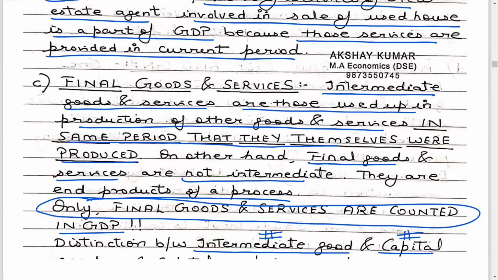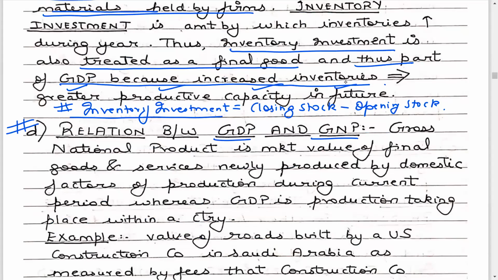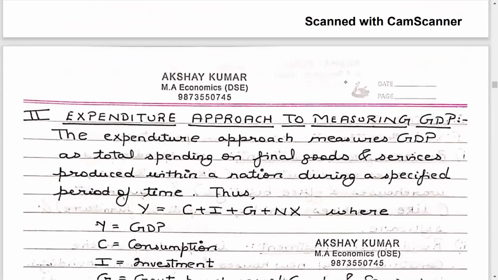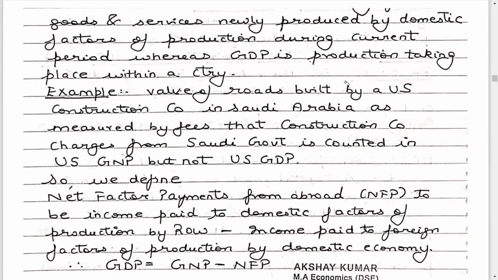And we are only left with one small characteristic, which is the difference between GDP and GNP, which I intend to cover in the next lecture. And then we are going to start in depth the expenditure method. So this is where I stop. I hope all students have enjoyed this lecture.